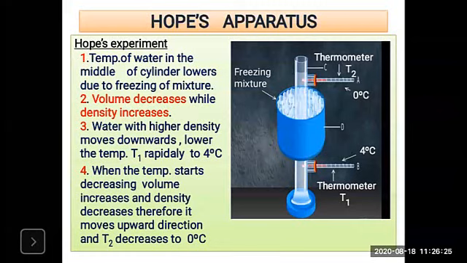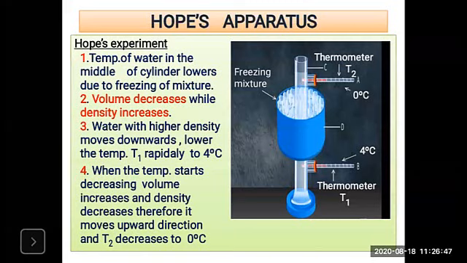When the density increases, what will happen? The water moves downward. So at 4 degrees Celsius the density is more and the water moves downwards. The water with the higher density moves downwards at the lower temperature, that is 4 degrees Celsius.